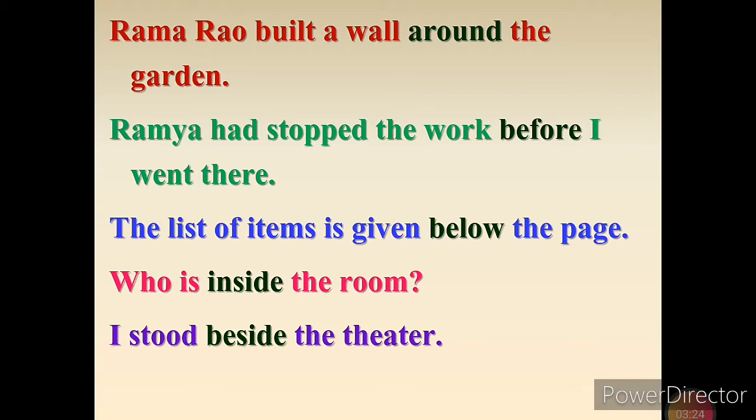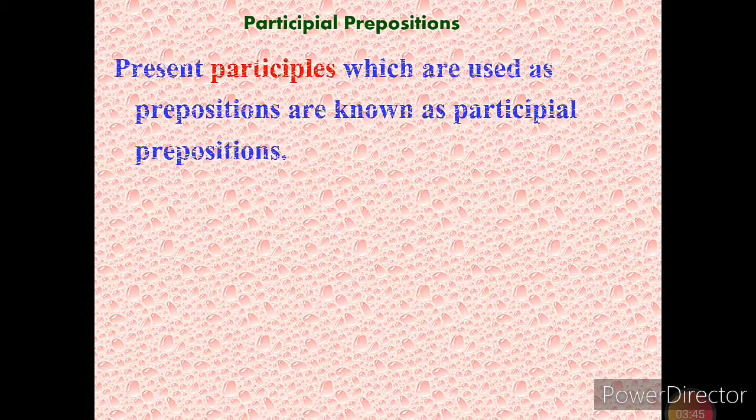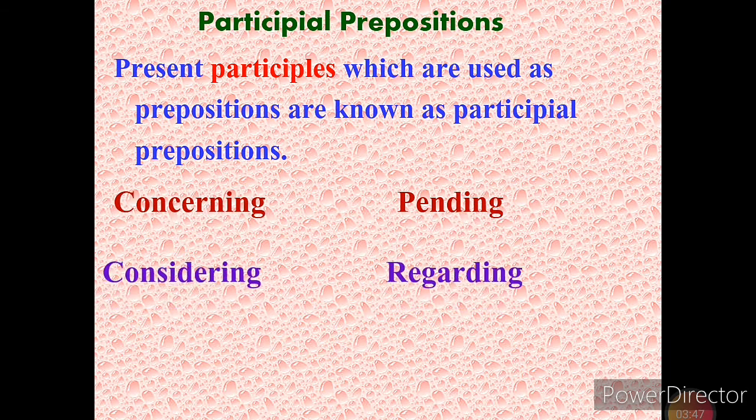Those are compound prepositions: around, before, below, inside, beside. So here these 5 compound prepositions are used in each of the sentences. Hope you understood well.